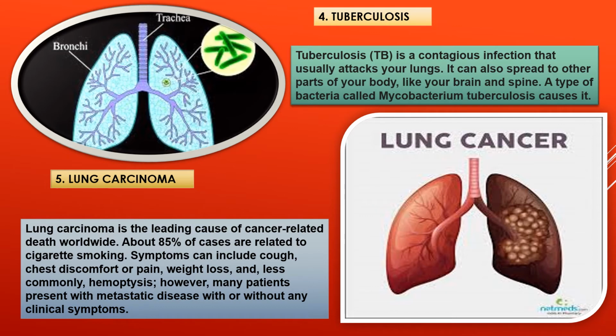However, many patients present with metastatic disease with or without any clinical symptoms. So actually lung carcinoma is lung cancer. I have shown in the next picture what lung cancer actually is. See here, one lung is completely affected by this.